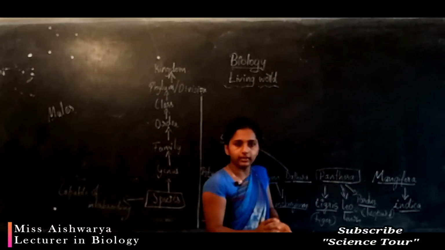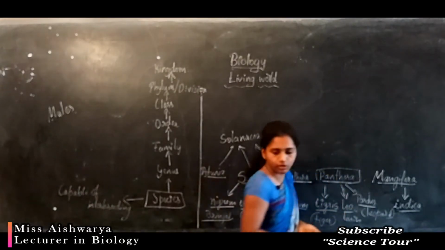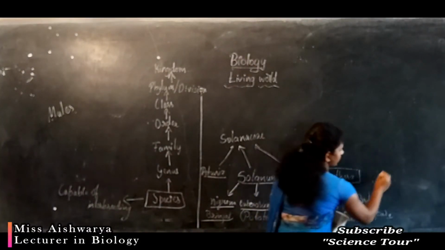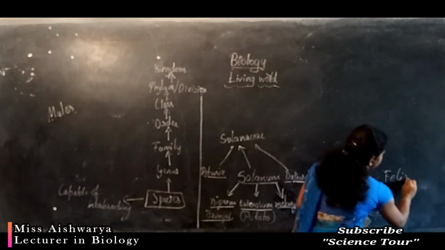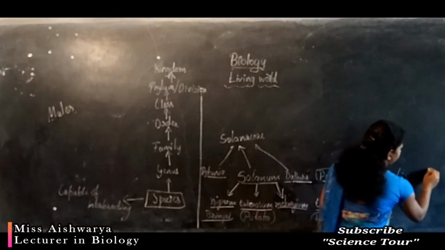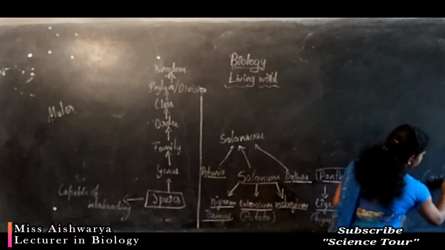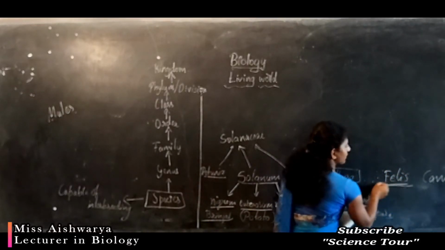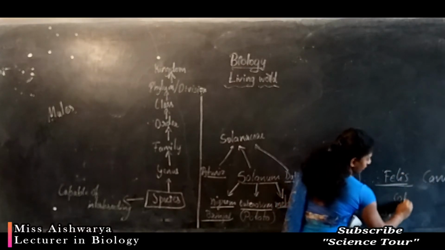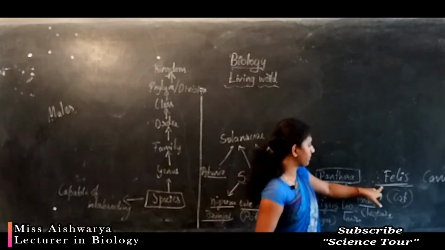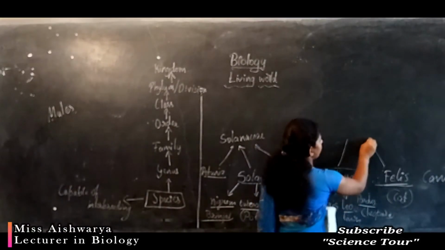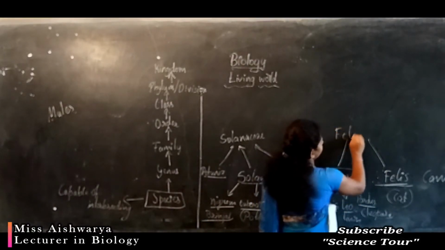But the cat also has a genus called Felis. Felis is a genus of cat, and Canis is a genus of dogs. Here the Felis genus is the genus of cat, which comes under the common family, that is Felidae.